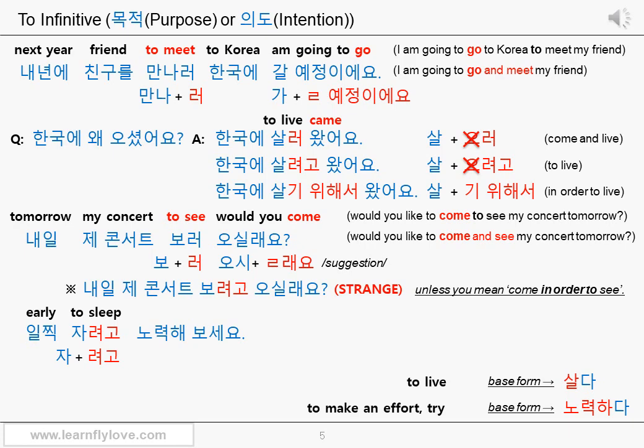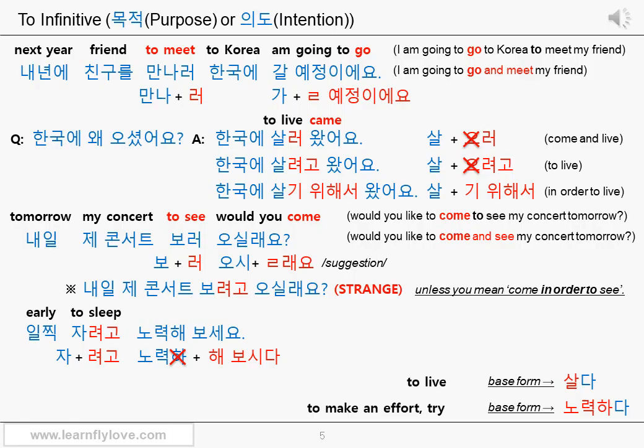Let's see the predicative part to find it out. 노력해보세요. 노력하다 means to make an effort or to try. Anyways, it means to put an extra effort or try hard to accomplish something. The stem is 노력하, and the compound expression 아, 어, 해, 보다 is added to it. In this sentence, the higher respect form 보시다 is used instead of the base form 보다. The last letter of the stem is the 하 sound. Therefore, you need to turn the last letter of the stem 하 sound into 해 sound and add 보시다.